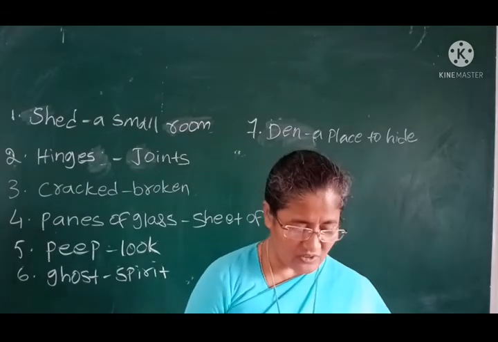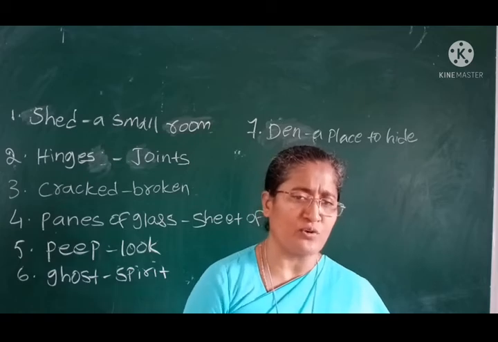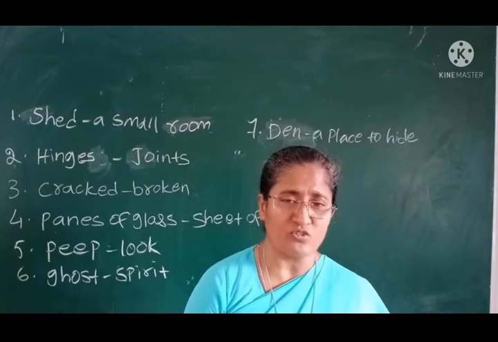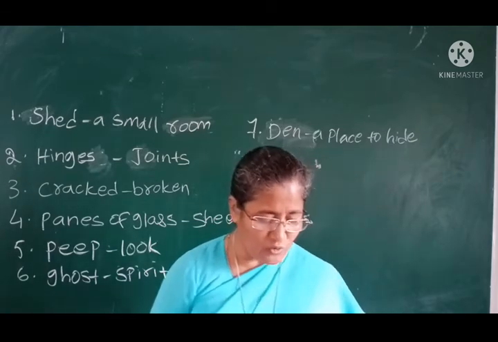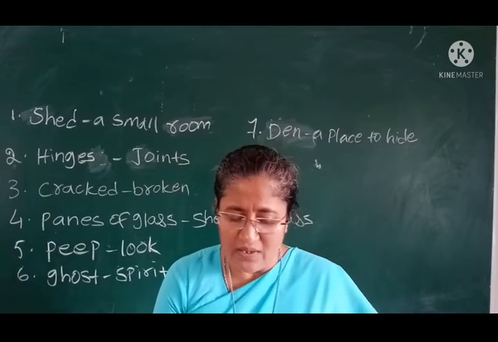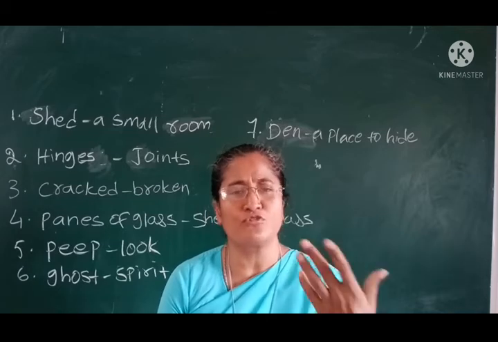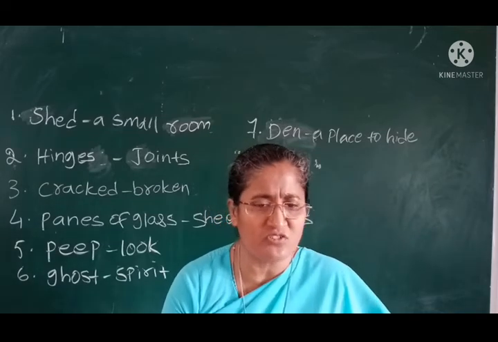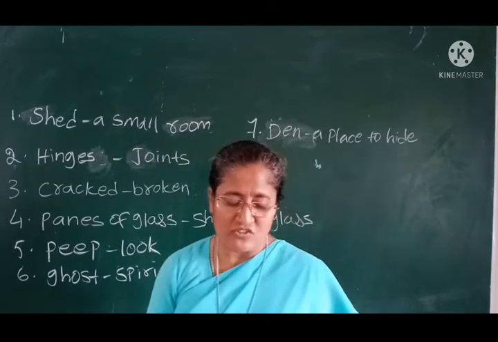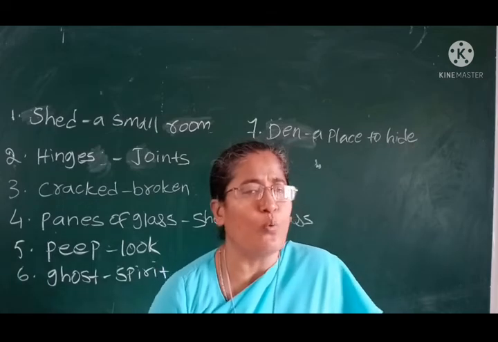So from here also we can ask some questions. Who told that girl about the ghost? Her own brother. His brother only told about the ghost, that there is a spirit in the shed. Second question. What could be his motive? Why did he say that there is a devil there? Because he maybe wants to play there without anybody knowing, or he wants to hide and keep something without the parents knowing. That is the reason he said that there is a devil there. Then what does she decide? Whatever may be, she decided to go one day.